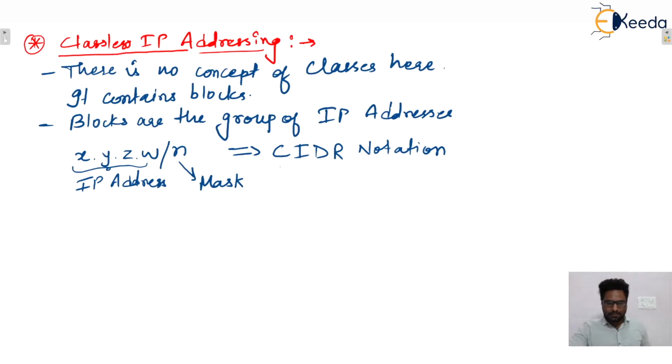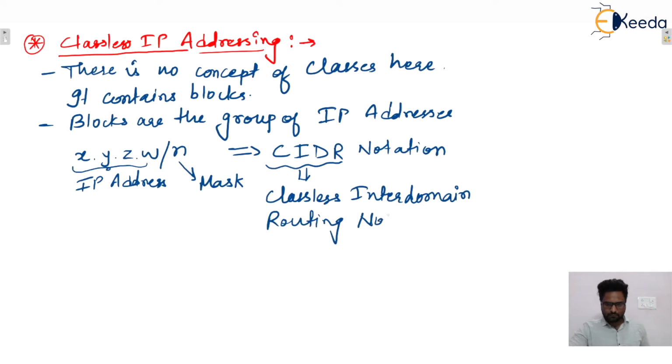CIDR stands for classless interdomain routing notation, isn't it? CIDR represents classless interdomain routing notation. So let us take one example. What does it mean? We'll see one by one.